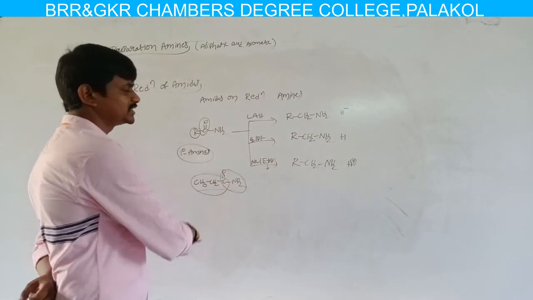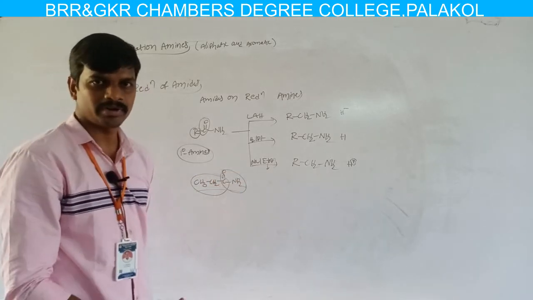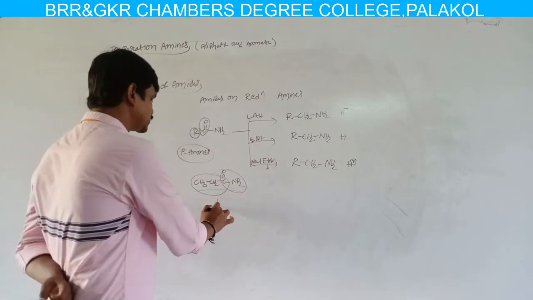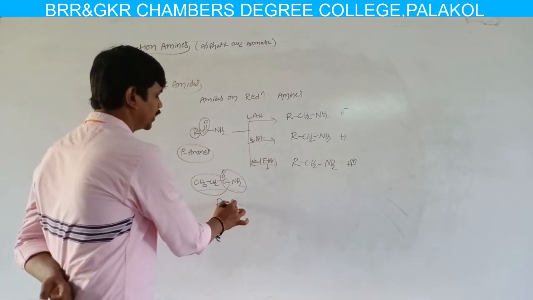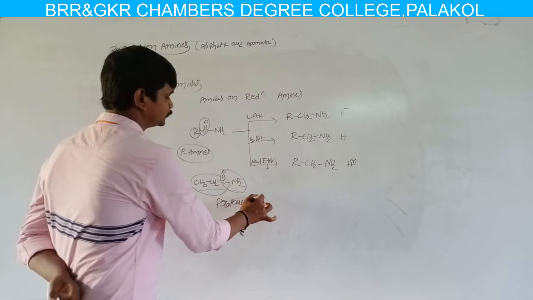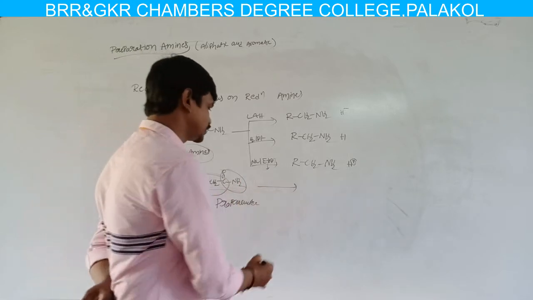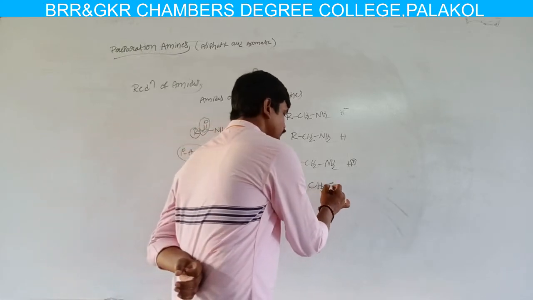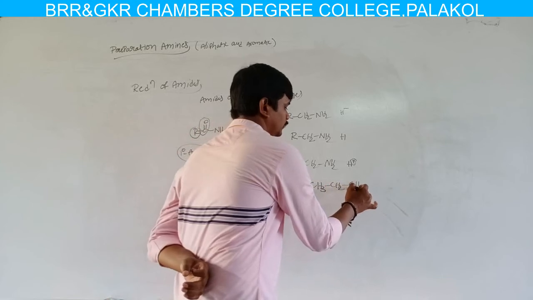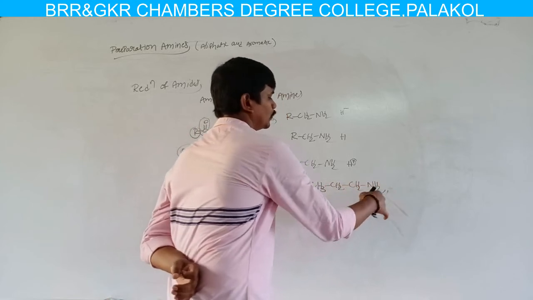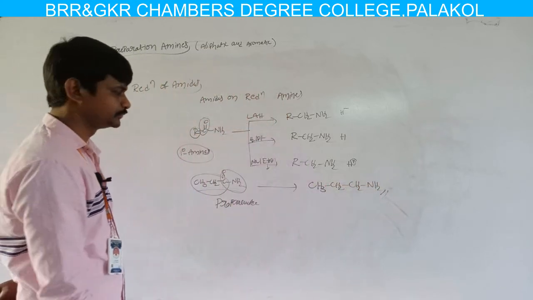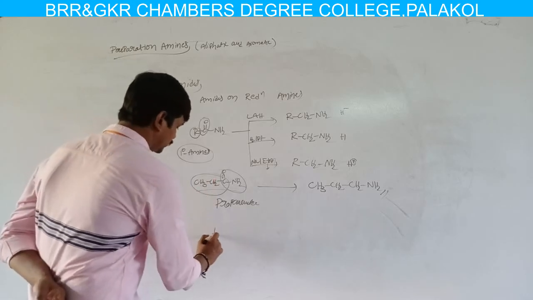Here the functional group is amide. In IUPAC nomenclature, amide is written as amide, so the compound name is propanamide. Propanamide on reduction reaction, we can get 1-amino propane.